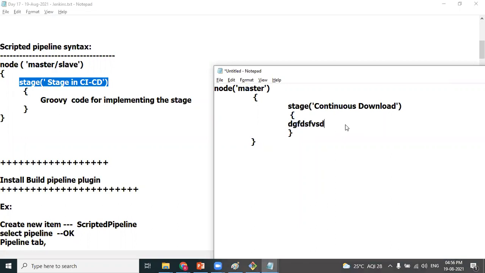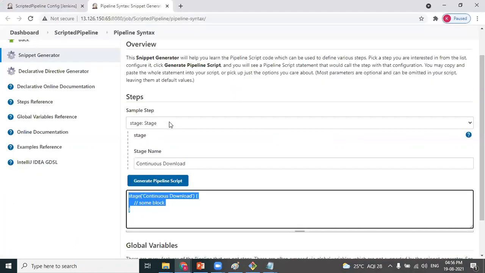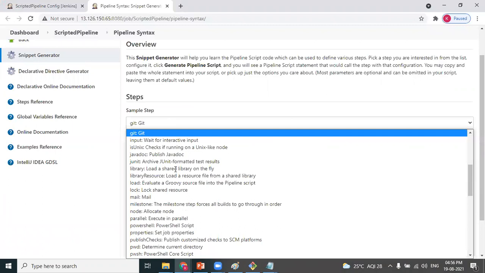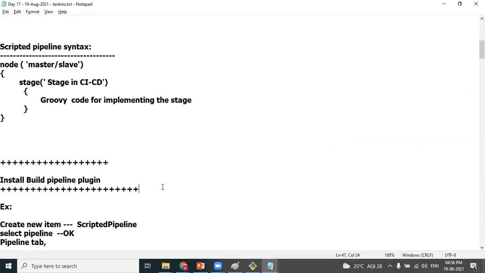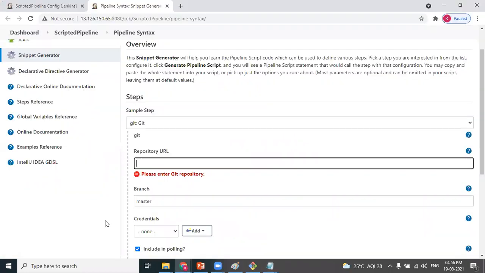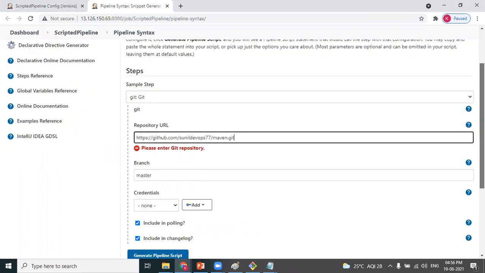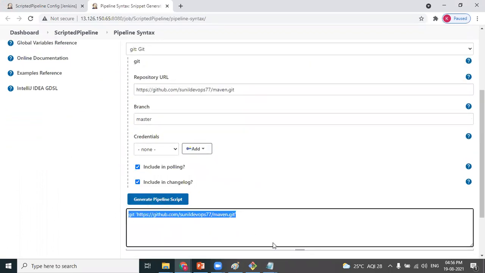To perform continuous download, it's a Git related operation, isn't it? We have to download it from the Git, isn't it? So select it as Git and mention the repository URL from where you have to download. We already have the repository URL, so I recommend you to use the same repository URL. Generate the script. This is my Git statement ready.